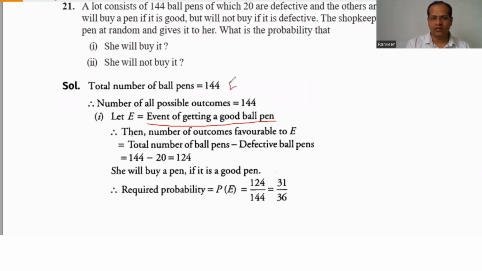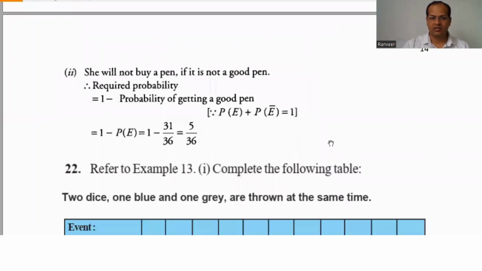The total number of pens is 144. The number of outcomes favorable to E is the total number of ball pens minus defective, that is 24. The probability of getting a good pen is 24 by 144, which gives 1 by 6. She will not buy it: buying probability plus not buying probability is always 1. So 1 minus the probability of getting a good pen. We have to use this formula.